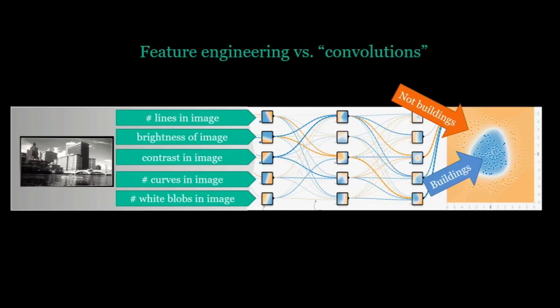So there wasn't really good science around what features to detect. Like, should it be blobs or triangles, right? Like, people just sort of came up with this stuff. And lots of papers were written about how to detect blobs or how to detect lines, right? And people would experiment, and then that would get fed into a machine learning system. In the old days, it was usually a support vector machine. Nowadays, neural network, right? And they would train the neural network to detect whether buildings were there or not. The problem with this is that it was very labor intensive, and it didn't work very well.